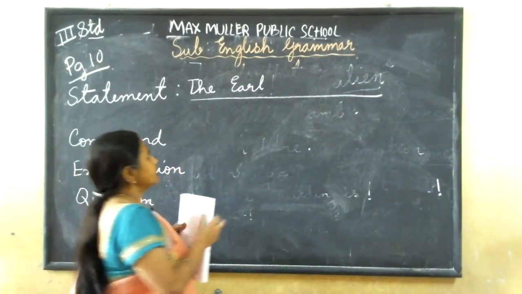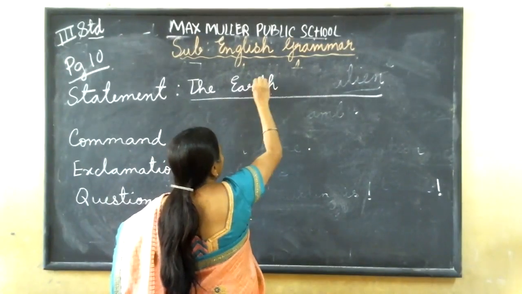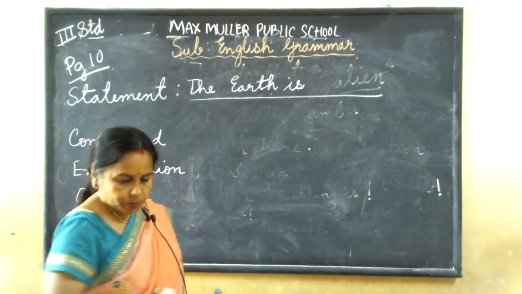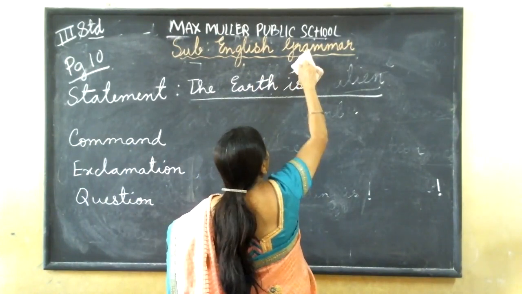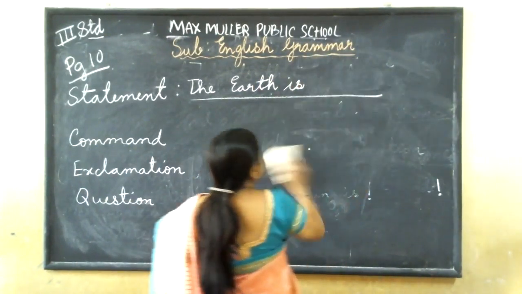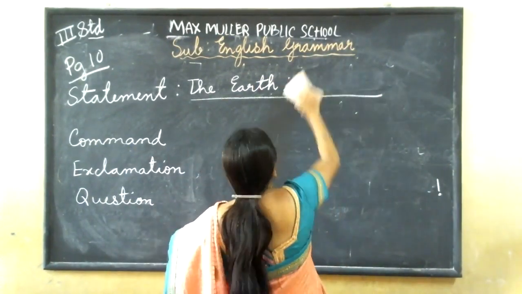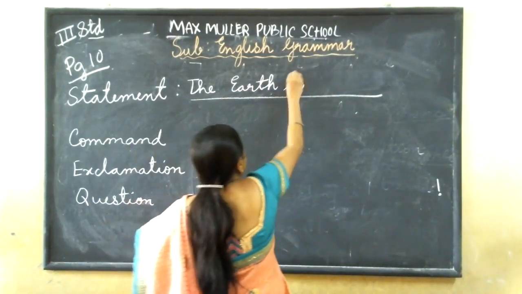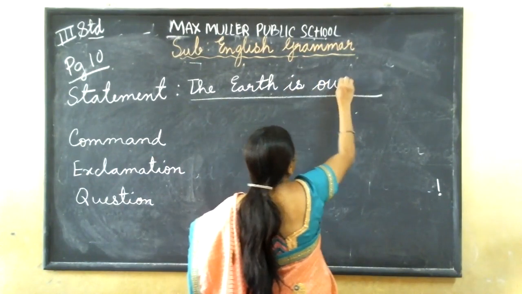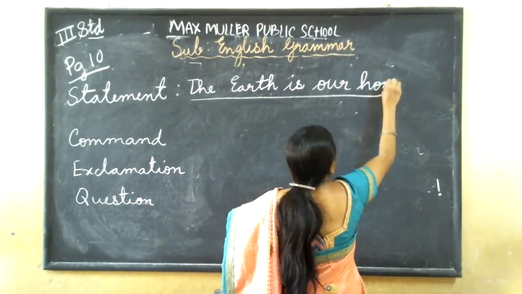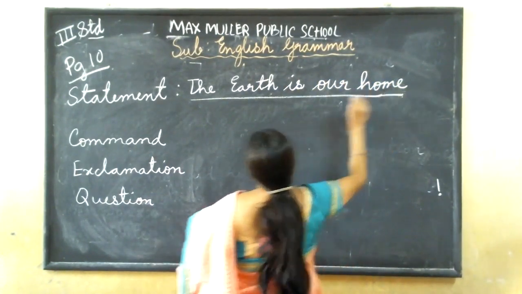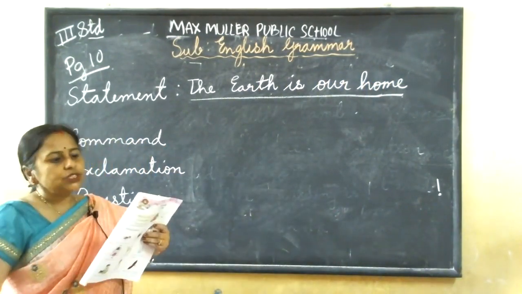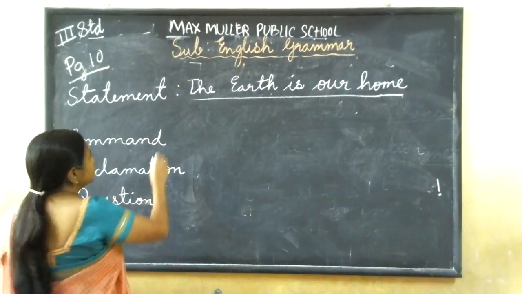The earth is our home. Second, command: leave at once or I will call others.